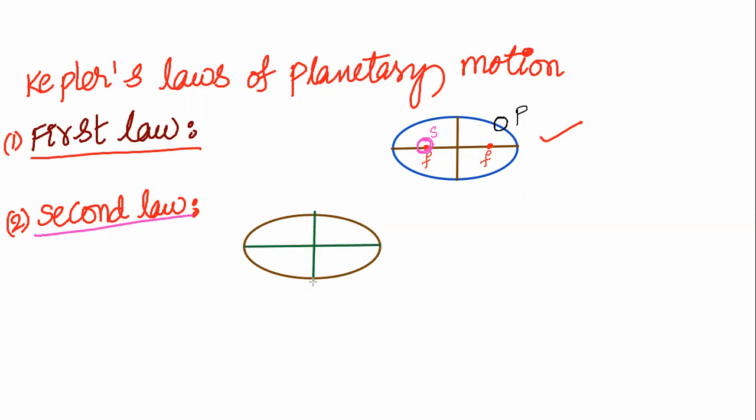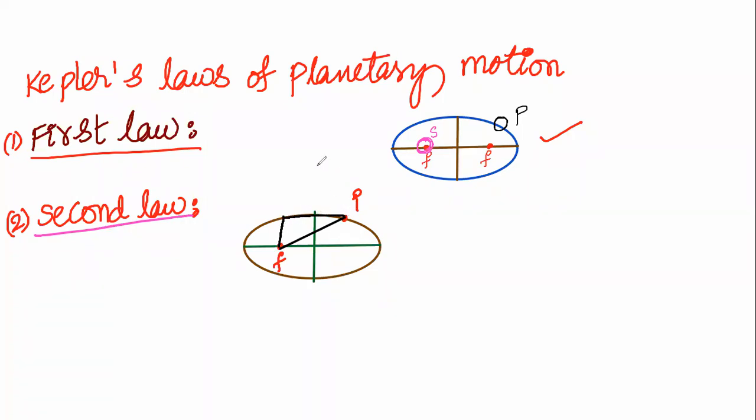The big one is called the semi-major axis, and the small one is called the semi-minor axis. The sun will be at this center, and let us suppose it is a planet. The radius vector drawn from the planet to the sun sweeps out equal areas in equal intervals of time.